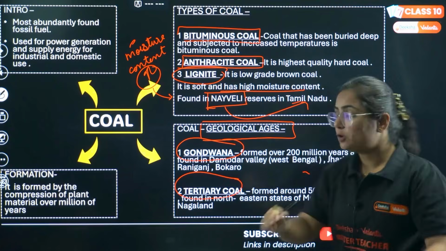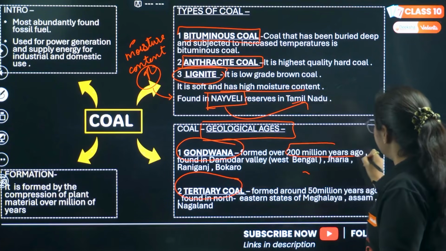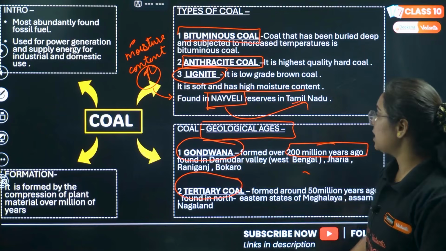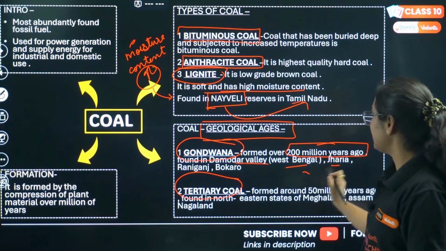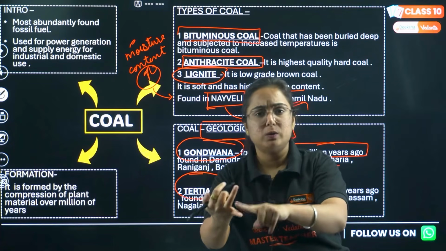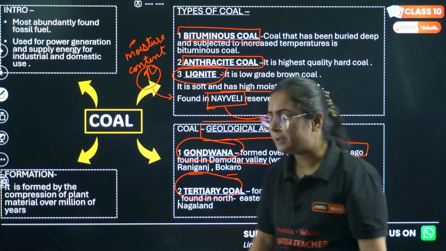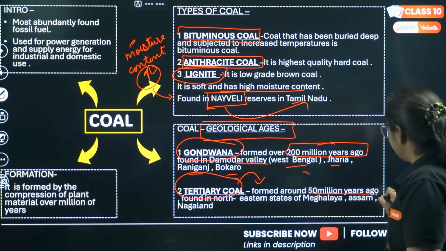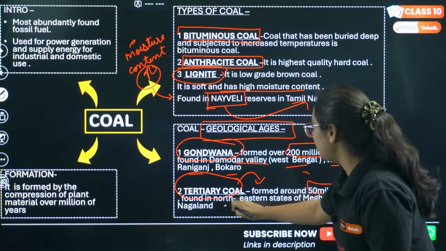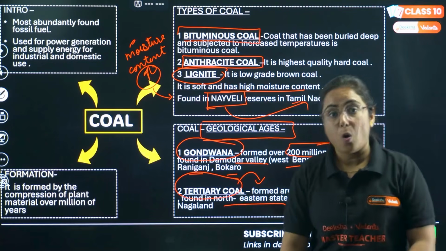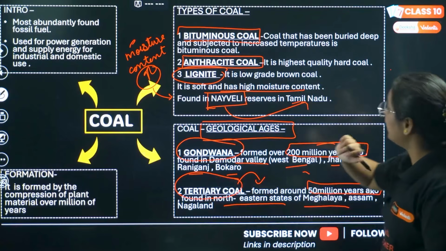Coal that took more than 200 million years to form is the type of Gondwana coal, found in Damodar Valley, West Bengal, Jharia, Raniganj, Bokaro. That means the regions of West Bengal, Odisha, Jharkhand and Chhattisgarh. Got it? The next one is tertiary coal that took 50 million years to form, and it is found in the northeastern states of Meghalaya, Assam and Jharkhand. Hope you got this.